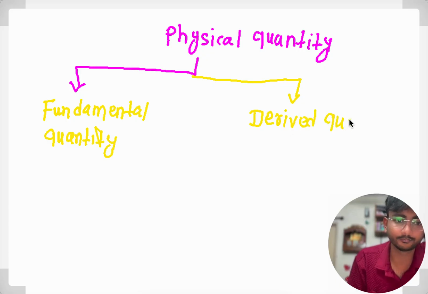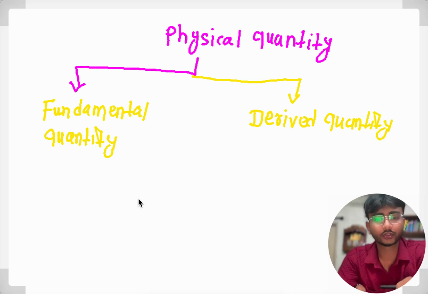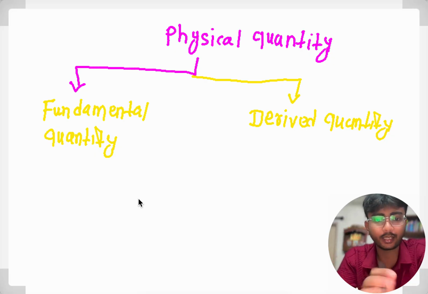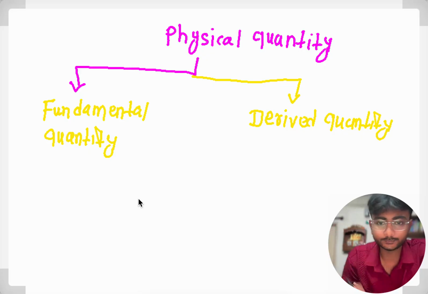So we further classify physical quantity into two parts, that is fundamental quantity and derived quantity.